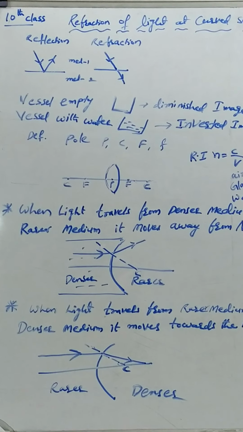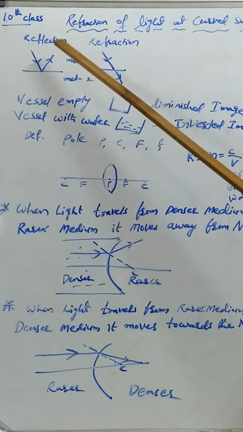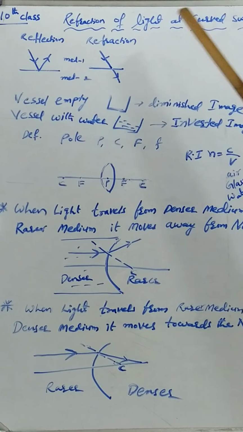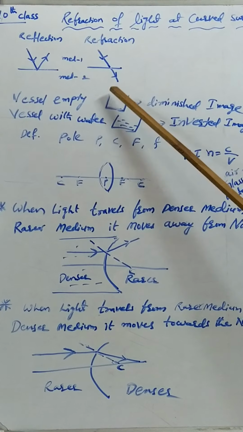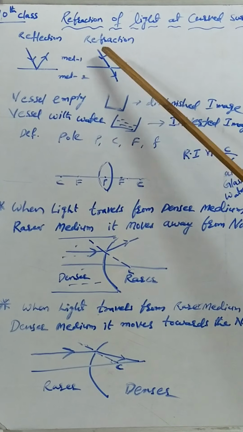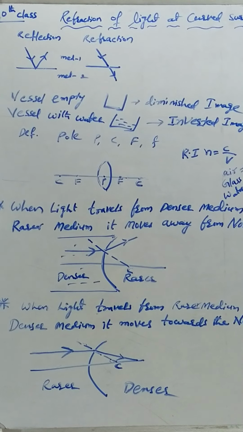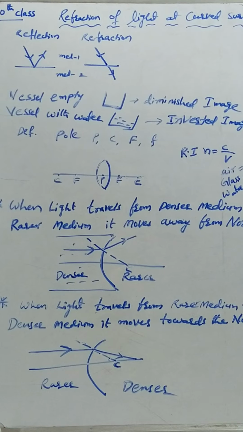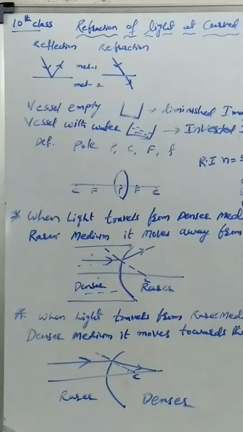Because the light ray falling on the mirror bounces back; it is called reflection. In the earlier class we discussed reflection at curved surfaces. In this class we start refraction at a curved surface. That means the light ray moves from one medium to another medium.